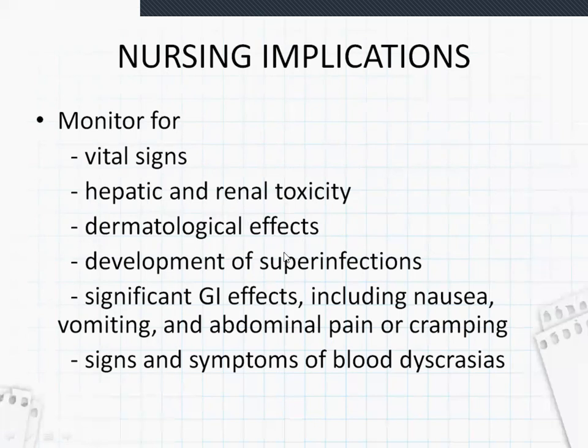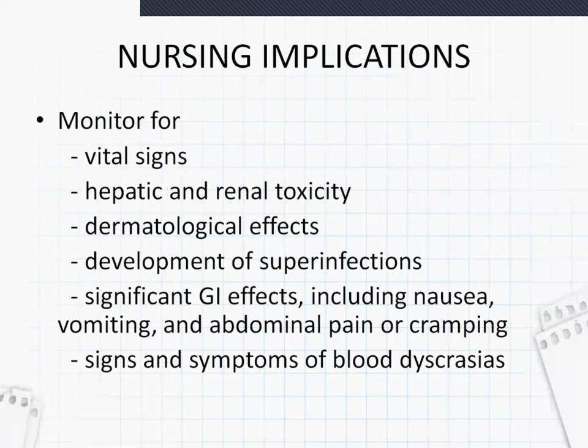Observe for any dermatological effects caused by the drug, and any development of superinfections, because most of the time these drugs kill the gut bacteria also and can cause superinfections. Also watch for gastrointestinal effects like nausea, vomiting, abdominal pain or cramping, and signs and symptoms of blood dyscrasias. Blood dyscrasias means anemia, aplastic anemia, thrombocytopenia, etc.